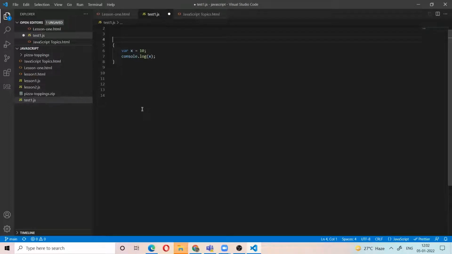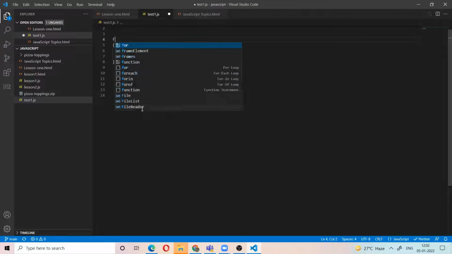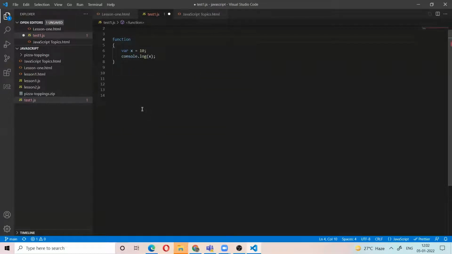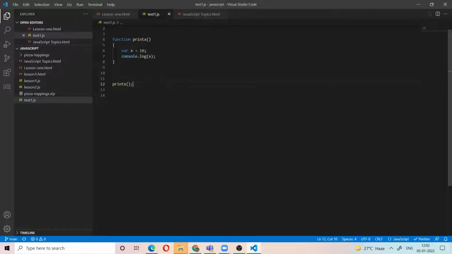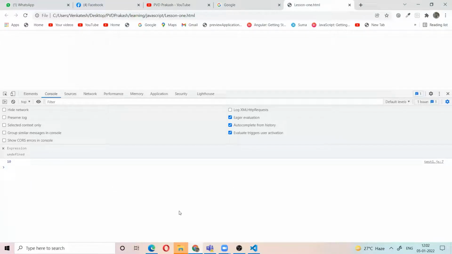For example, I create a function using the function keyword. With the function keyword, I give a name to that work, like printText. Now I have defined a function. This is called the function definition. I want to call this function whenever I want. At that time, you directly call the function name like this. Then it will print automatically. It will call that work.